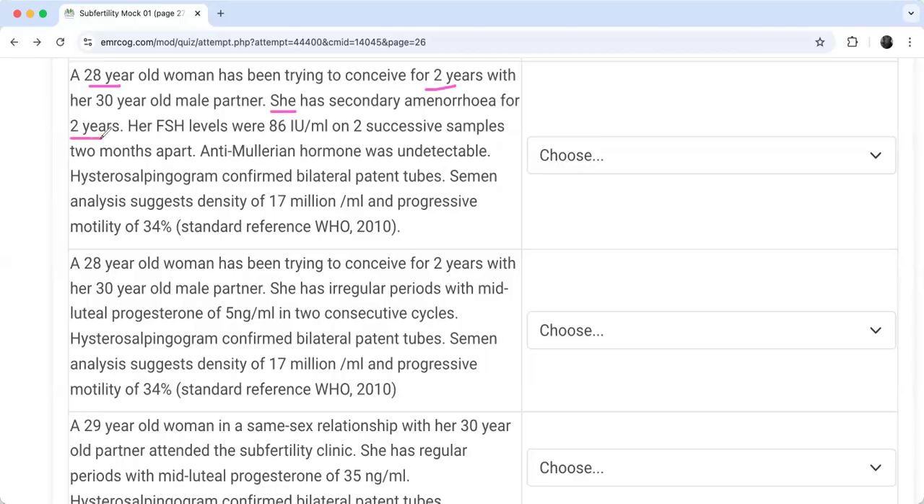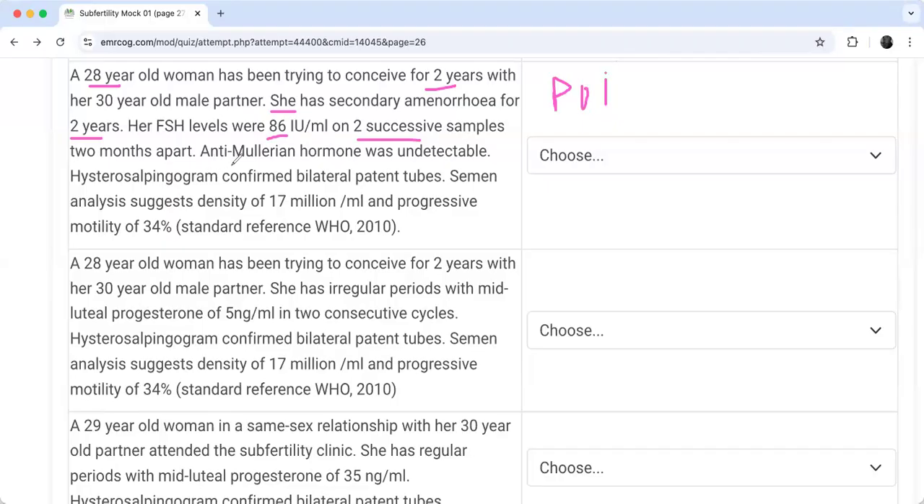Secondary for 2 years. Her FSH level was 86 international unit per ml, on 2 consecutive samples. So what do you think now this female has? What's her problem? FSH is very high and confirmed 2 times. Yes, exactly. She has POI. So no chances that she can give you egg, right?